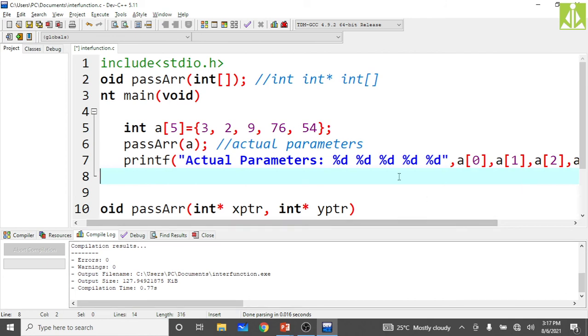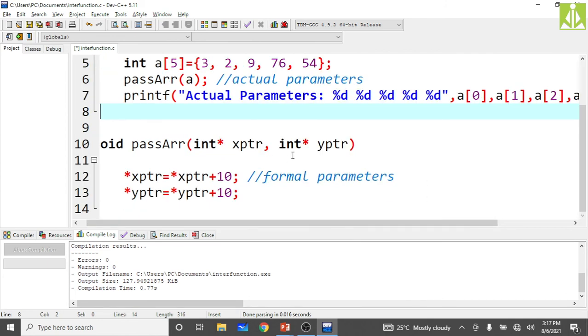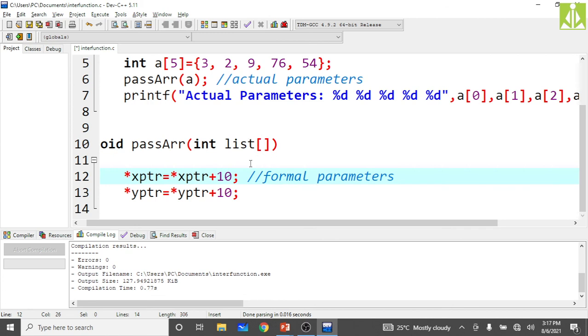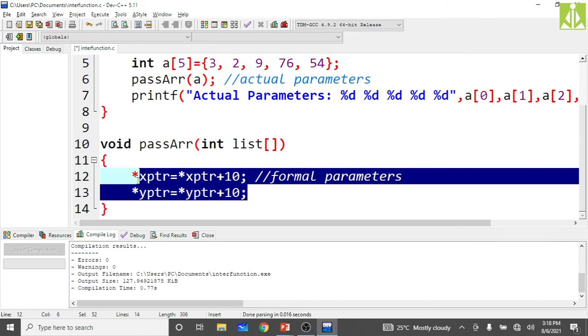Okay, I'm printing the actual parameters over here, and in formal parameters, how we receive the array: int list[]. You can give any user defined name followed by open and closing square brackets; you must put these. Then remove this.